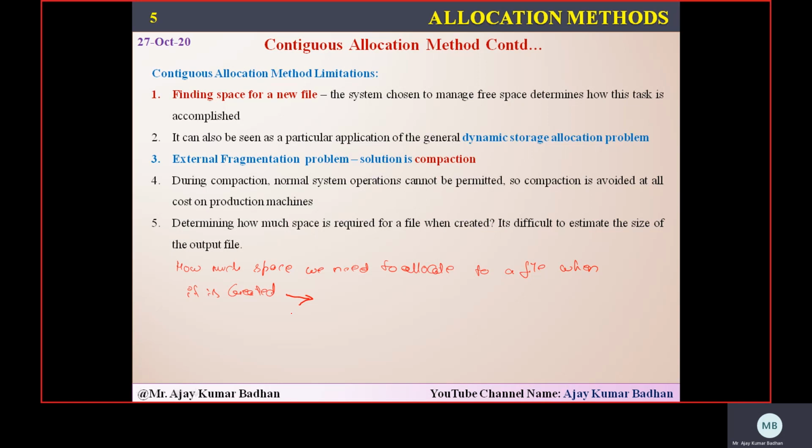So he is giving two solutions for this. The first solution is, you terminate the program you are writing, if the space allocated to that particular file is not sufficient. Terminate that file, then allocate space to it, and then start reusing that file. That is one solution he is giving. Or else, if the space we allocated to that file is not sufficient, then he is asking you to determine the largest hole that we have.